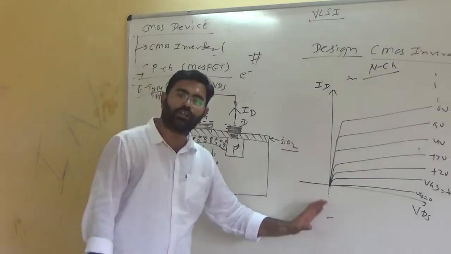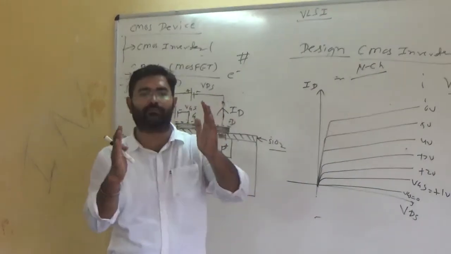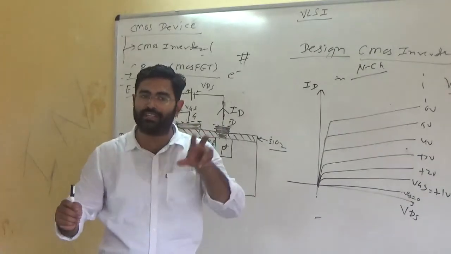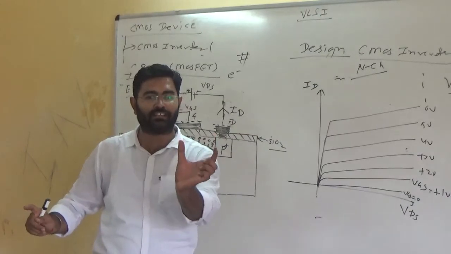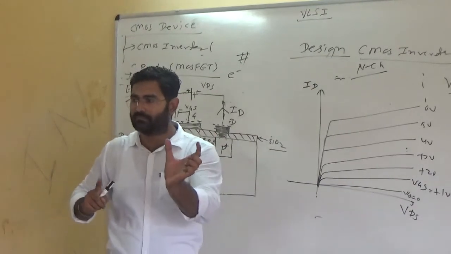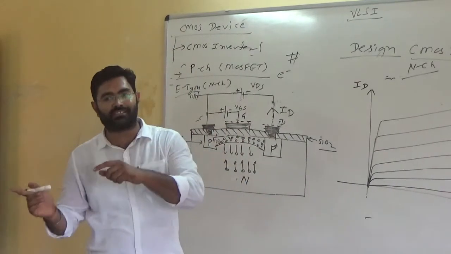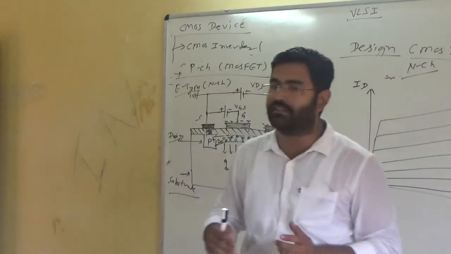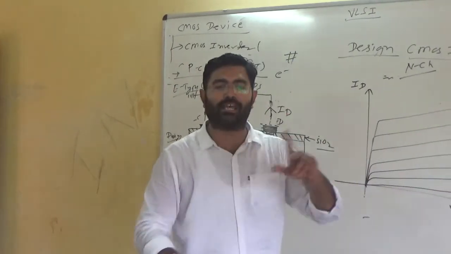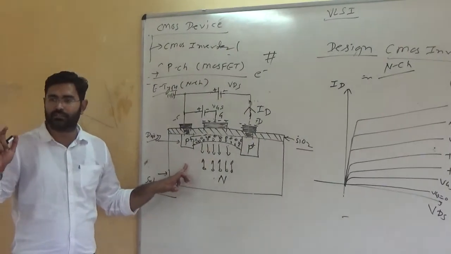But in the CMOS, we connect both of them and there is always a supply voltage, either at the source of the P-type MOSFET or at the gate of both of them. That's why these are the same topic, but when we are discussing a CMOS, it is a combined process of P channel and N channel. When we are discussing only N channel and P channel separately, it is a different process. Are you getting this? Any question?